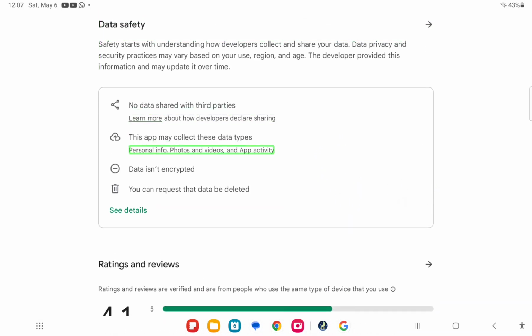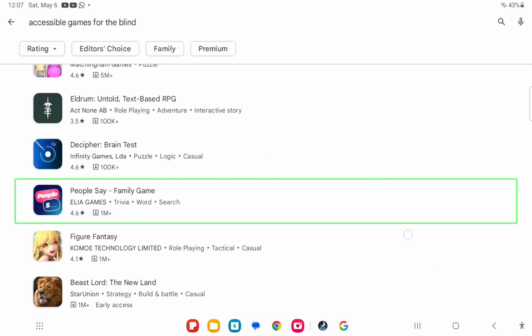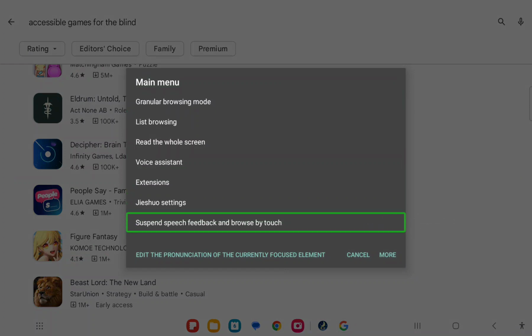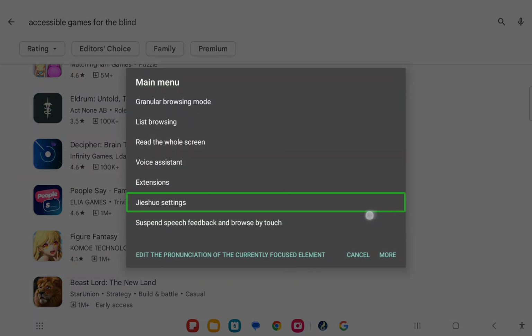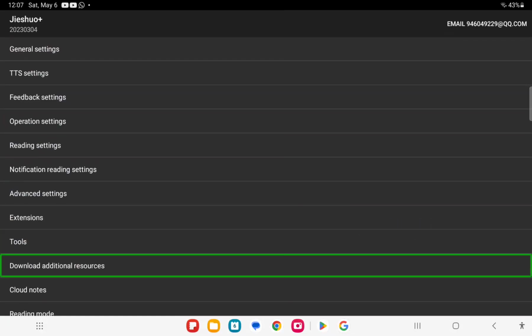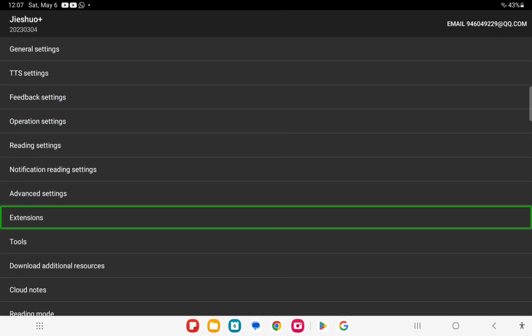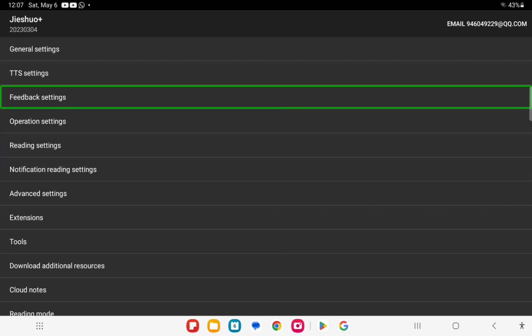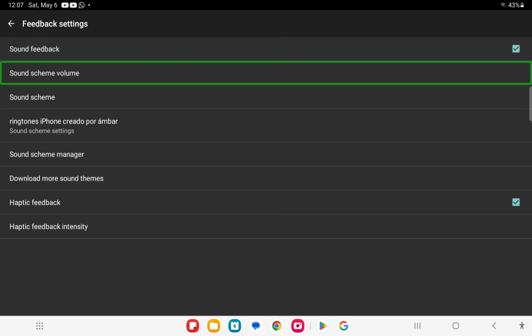This app may collect personal info. Back button. Main. Read. Voice. Extend. G's. Suspend speech. G's Huo settings. Download. Cloud. Tool. Extend. Advanced. Notification. Reading setting. Operation. Feedback. Sound scheme volume.